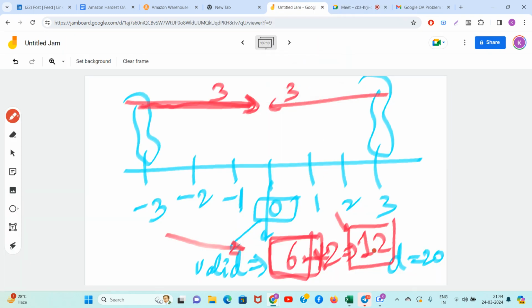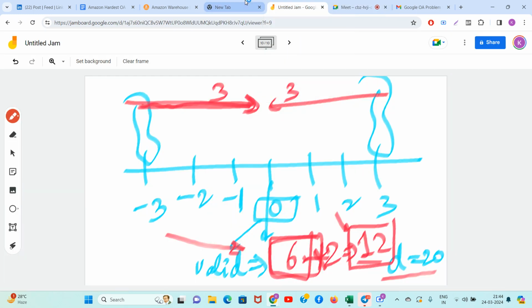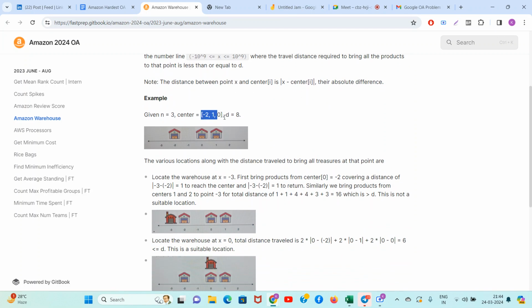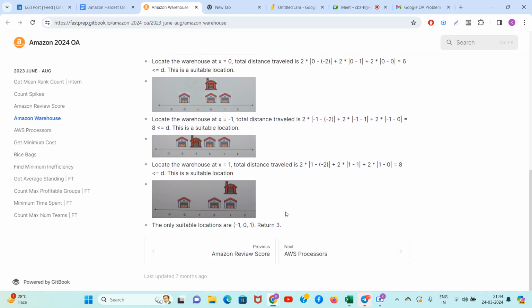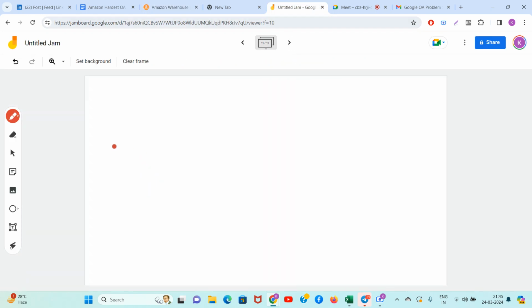Clear? So guys, is this 12 less than or equal to D? Tell me yes or no in the chat. It means 0 is a valid point. Okay. So guys, in this example also we can see -2, 1 and 0. If you take this example with D as 8, then only 3 points are valid: -1, 0 and 1. Only 3 points are valid, guys. The rest of the distances are very big. I will show it to you with multiple examples. Just give me a second.